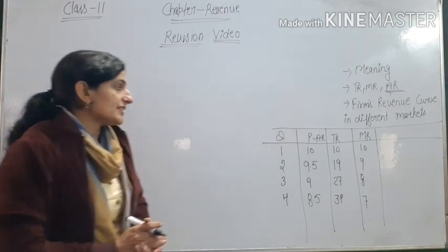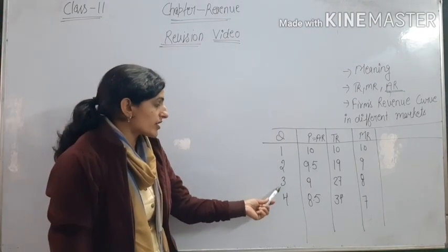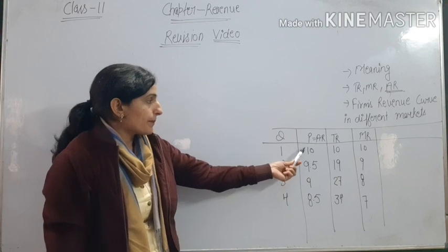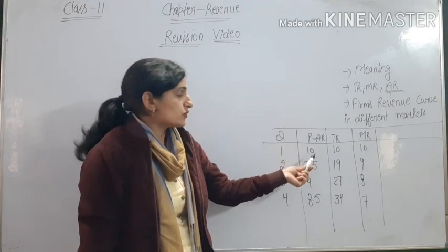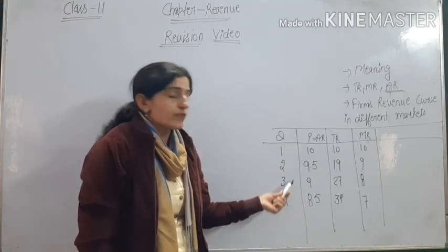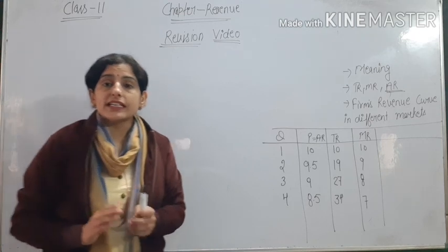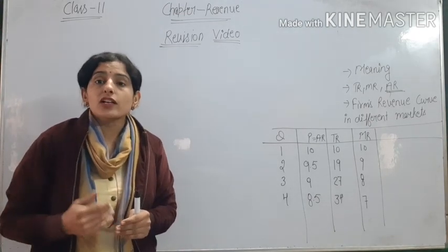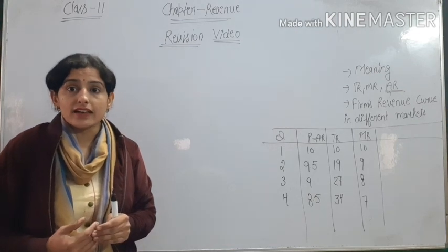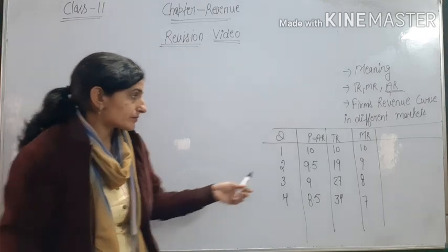Okay. So we can see in this table, output is 1, 2, 3, 4 units, and P, as price, is equal to AR, average revenue. So average revenue is decreasing with the increase in the output, because whenever there is an increase in the output, cost tends to decrease, and when cost is decreasing, then the monopoly will decrease the price of the commodity.